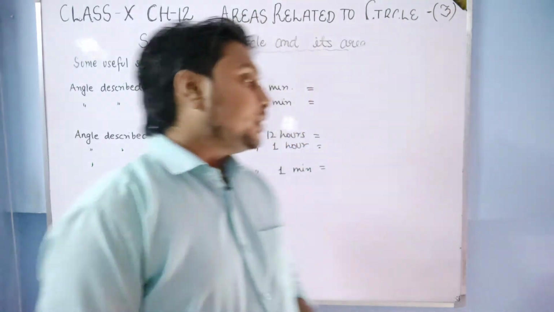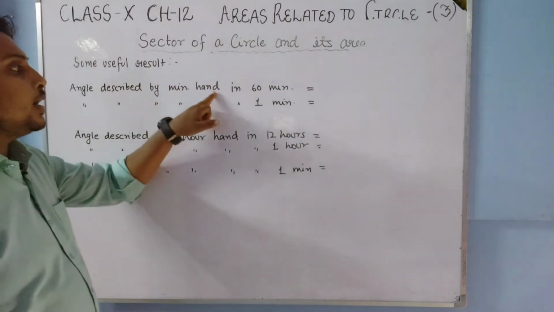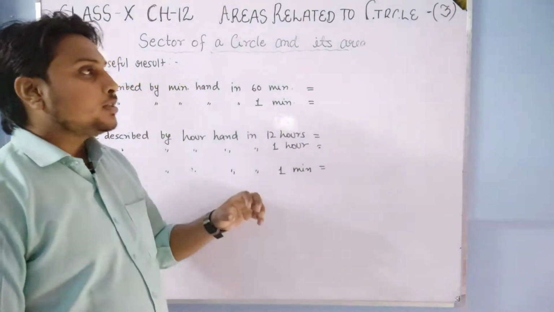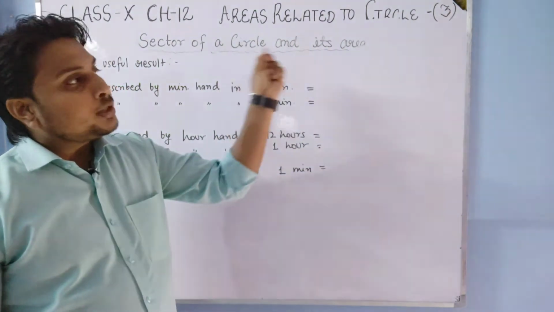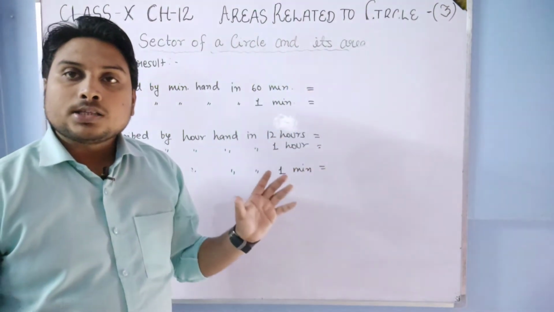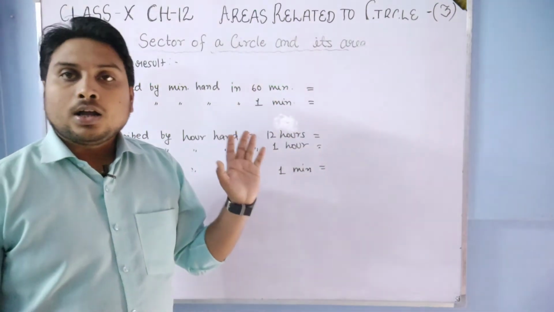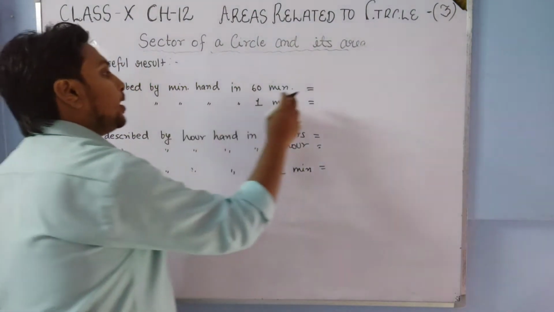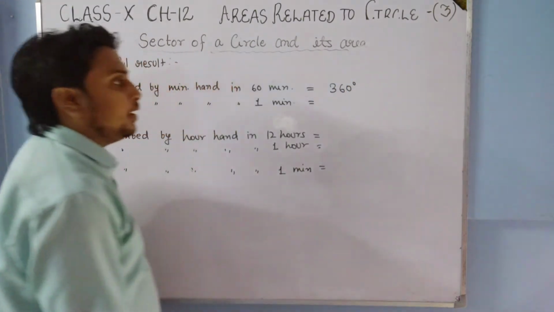See, angle described by minute hand: as you know very well, the minute hand completes one revolution in 60 minutes, so in 60 minutes it completes 360 degree.